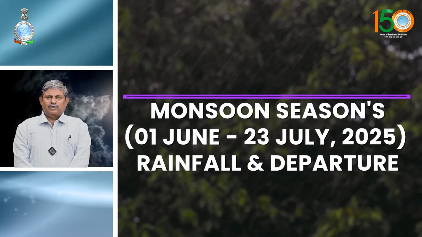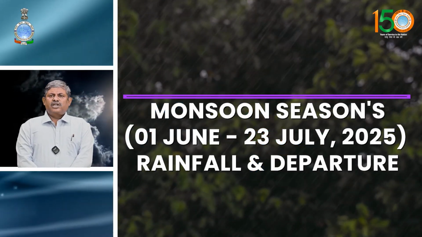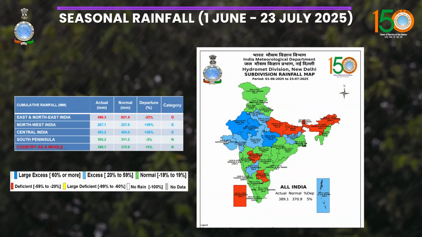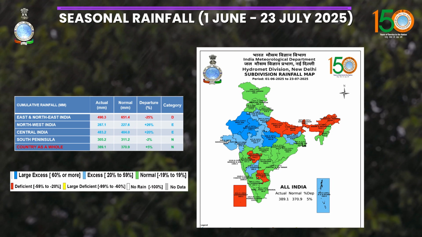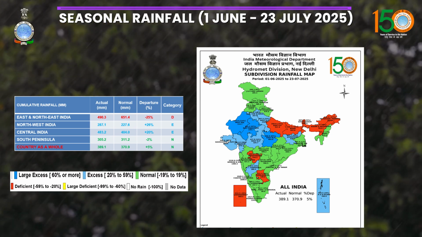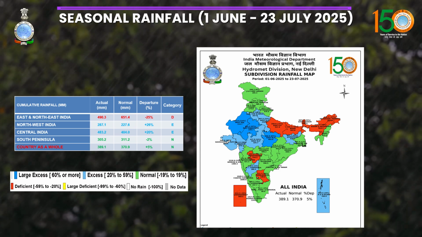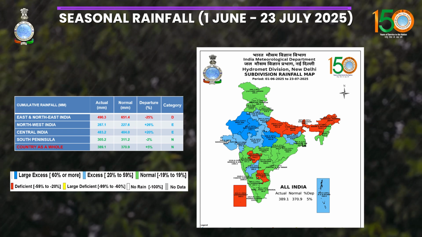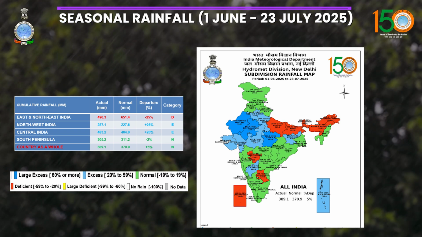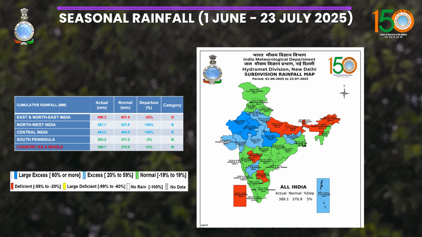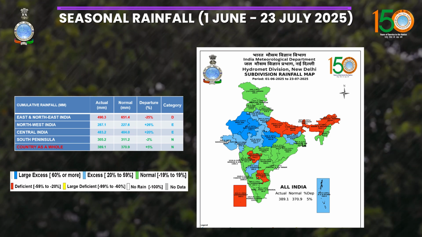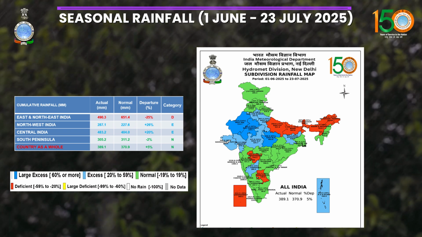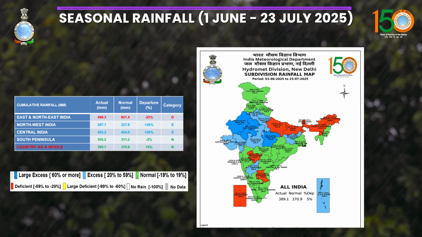Now if you see the monsoon rainfall over the season, that is cumulative rainfall from 1st June to 23rd July, not much has changed from the past week's rainfall status. Parts of Bihar, East Uttar Pradesh, Subhimalayan West Bengal, Assam and Meghalaya and Arunachal Pradesh, and also Marathwada, Rayalaseema and Lakshadweep recorded the deficient category. Then in the whole of South India, most places had rainfall in the normal range, and over central India and western India, the rainfall was either excess or large excess rainfall.